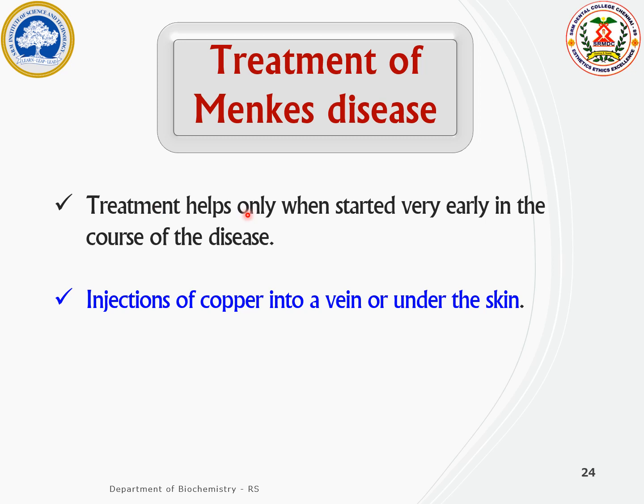The treatment of Menkes disease helps only when it is started early. The treatment for this is the injection of copper into the vein or under the skin. Oral administration of copper is not advised because the dietary copper or orally administered copper is not absorbed from the intestine. So it is advised to inject the copper into the vein or under the skin.